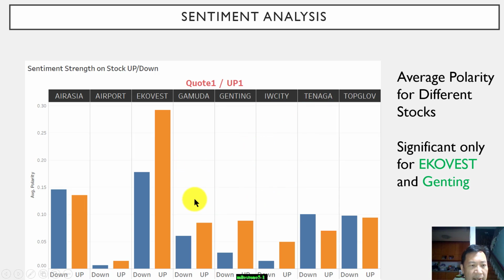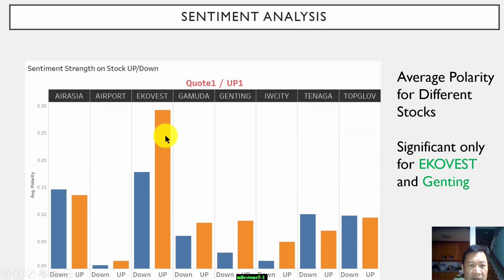So we see that the positive news and the negative news, we have averaged out the polarity and we correlate it to the predictability of the next day's price going up or down.